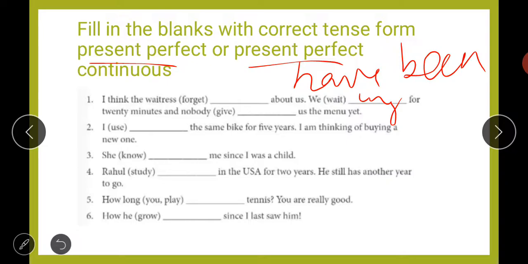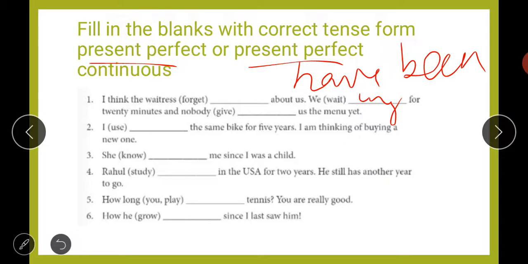Second: I use dash the same bike for 5 years. I am thinking of buying a new bike, a new one. So, I have been using, because we are talking about something that was used in the past and now we are going to replace it. So I have been using, present perfect continuous. That person is still using that thing.